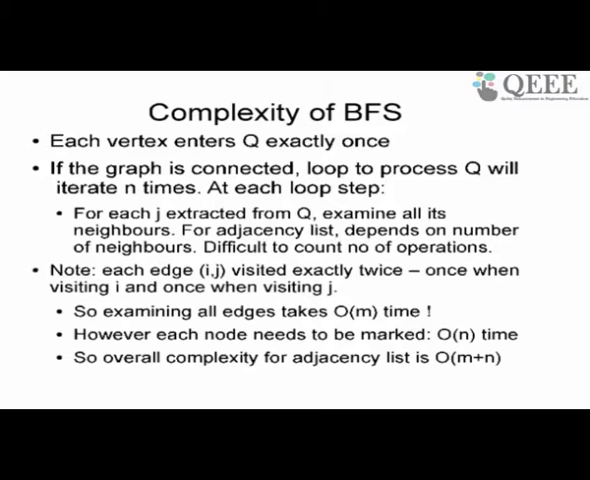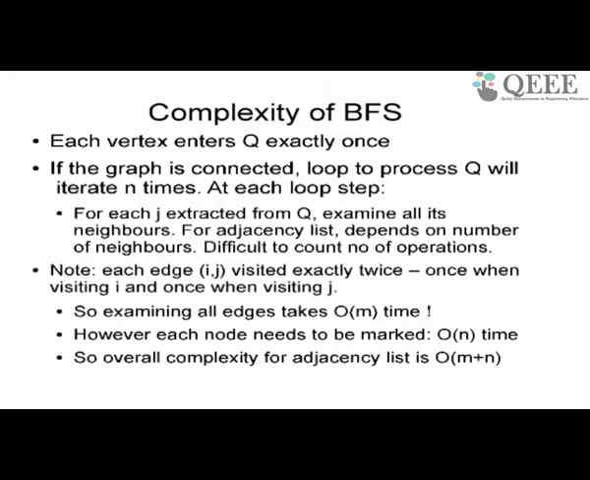Of course, when you go from U to V, U is visited, V is not visited, so you will add V to the queue. When you go from V to U, V is visited, U is also visited, so you are not going to add U to the queue. So you are going to visit every edge exactly 2 times. Because you visit every edge in the algorithm exactly 2 times, the complexity of the algorithm in terms of edges is order m.